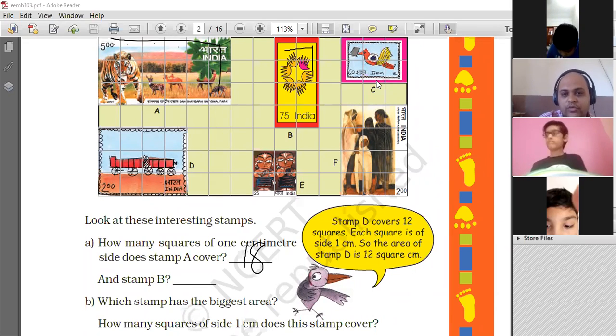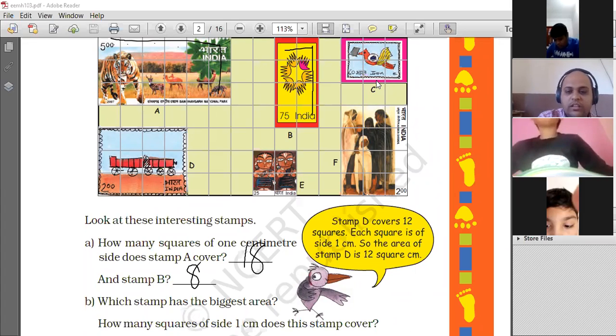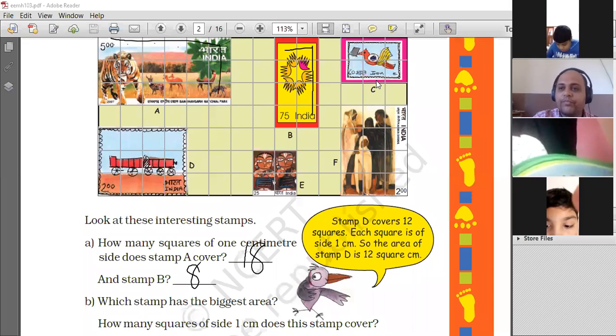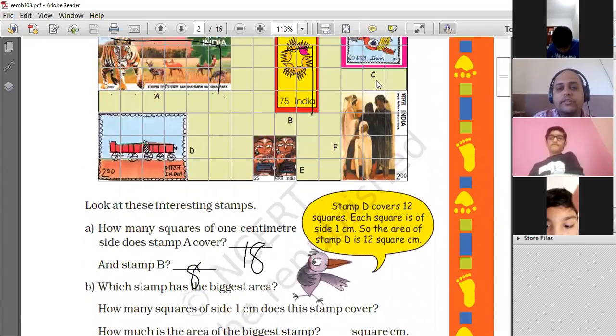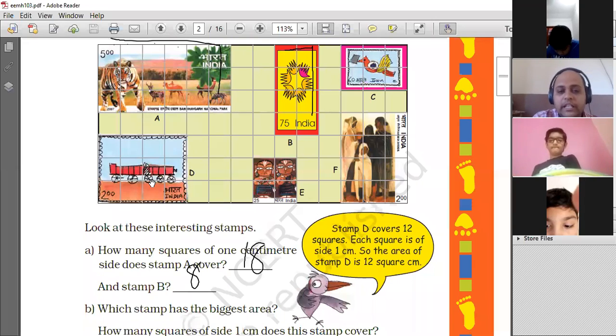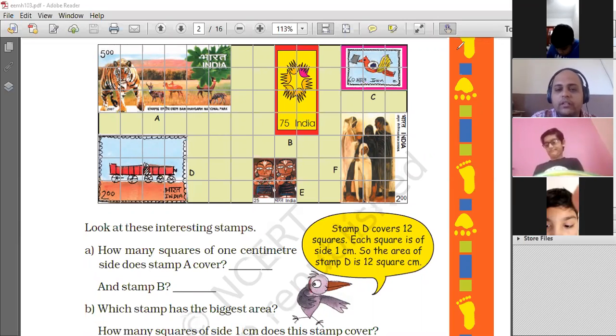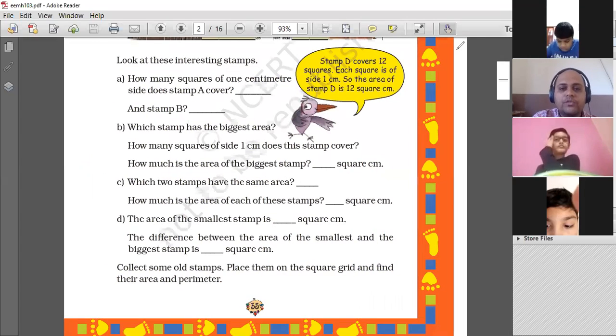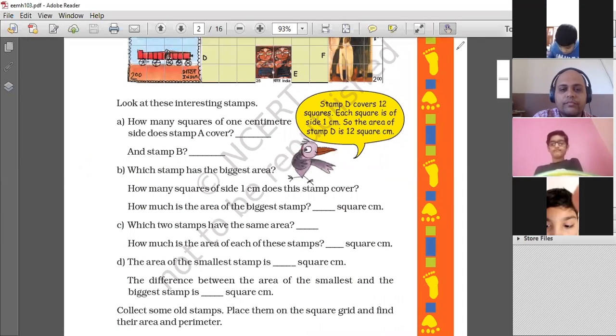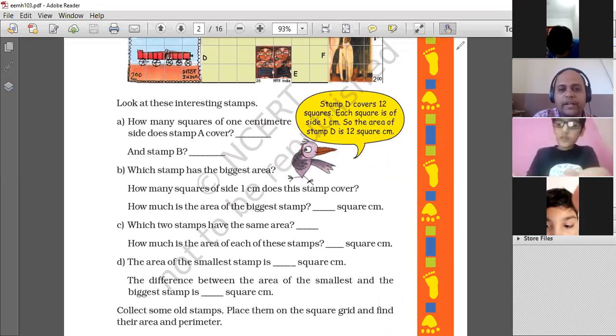2, 1, 2, 3, 4. So 8. Okay, right? Then which stamp has the biggest area? Now, based on this, C, D, E, and F, which one has the biggest area? That you have to find out. Come on, do it. So you will have to find area for each one of them.